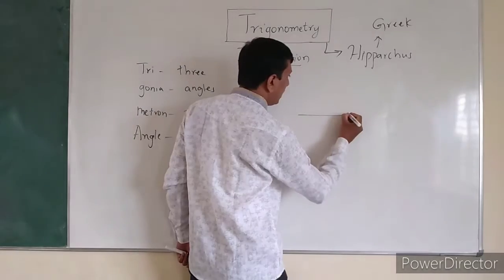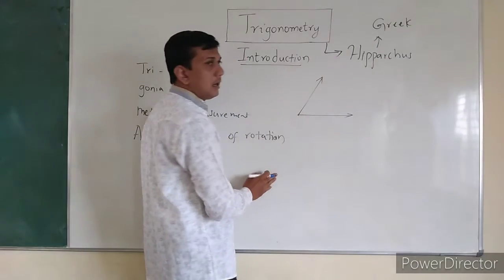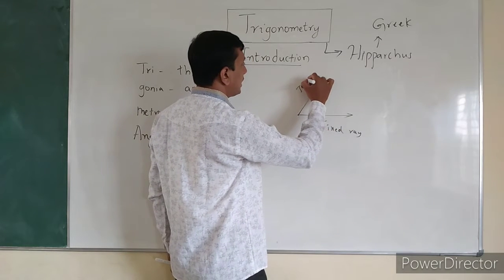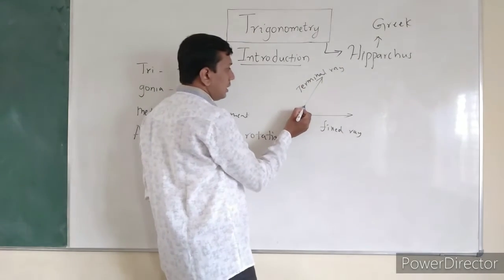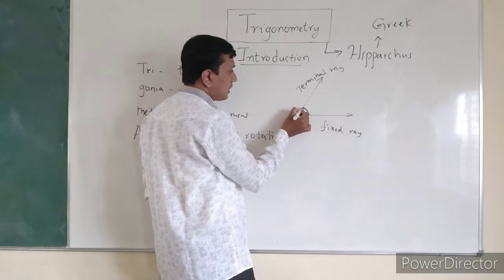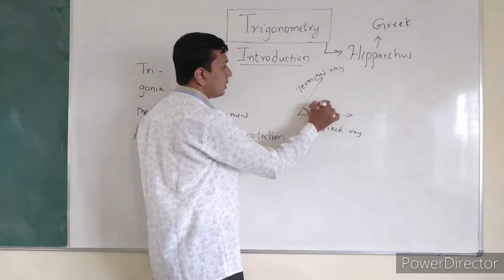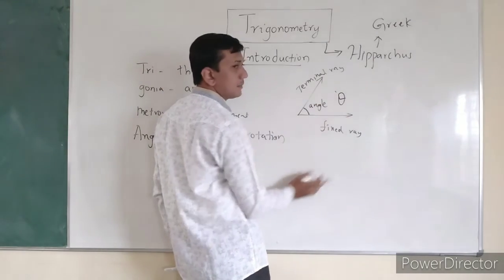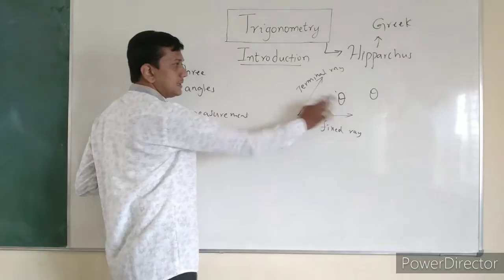When you take a ray, this is a fixed ray and this is the terminal ray, or rotating ray we can say. In some textbooks it is called rotating ray. Whatever the amount rotated between these two rays is considered as the angle. This angle is represented by a Greek alphabet called theta.